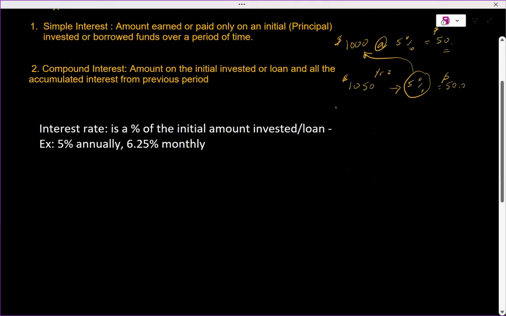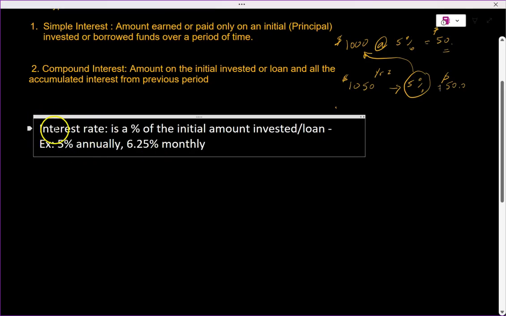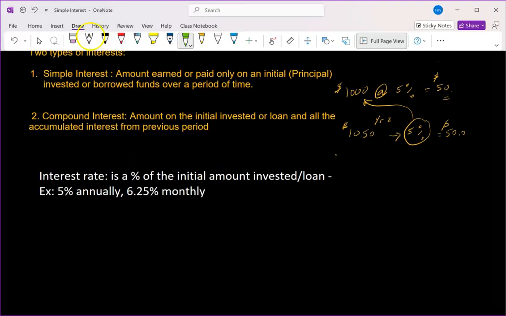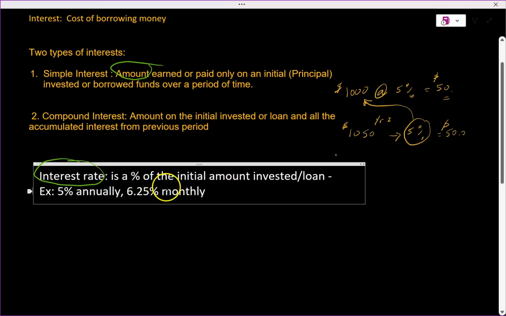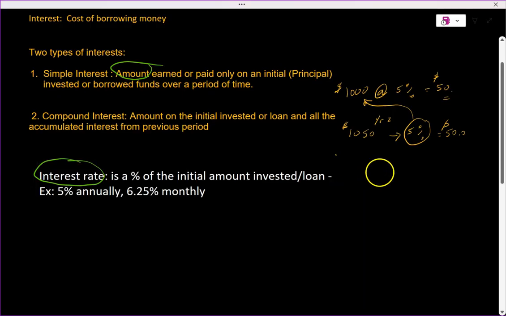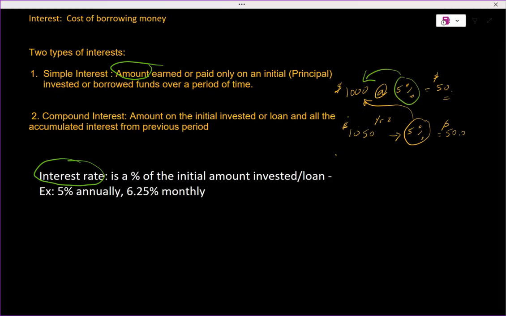Okay, let's first look at a couple of terminologies, because I can't assume that you know them. When we're talking about interest, we always talk about the interest rate. Yes, simple interest is the amount earned, but in terms of calculations, we have to work with the interest rate. The interest rate is basically a percentage of the initial amount invested or loaned. So this 5%, in the example that I gave, is 5% of the original $1,000.